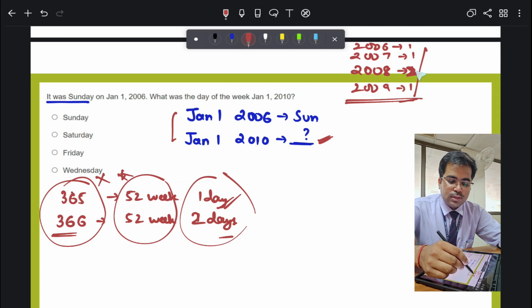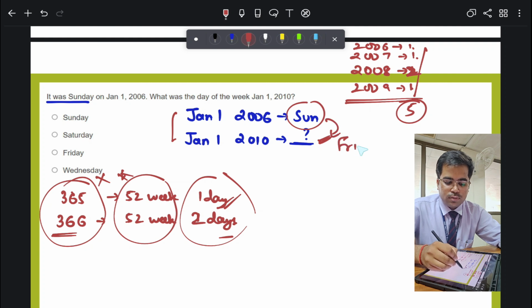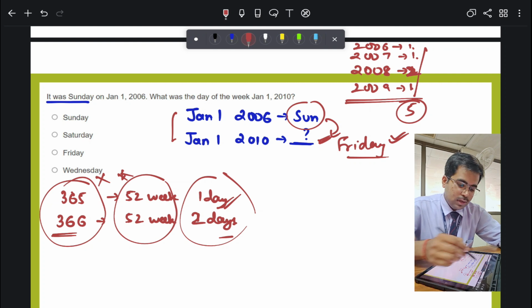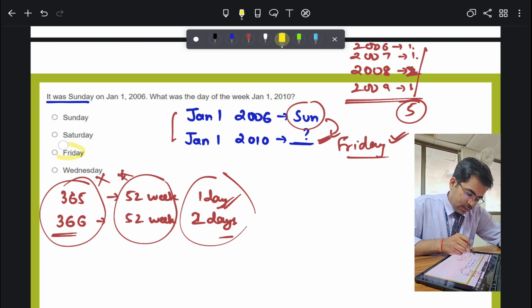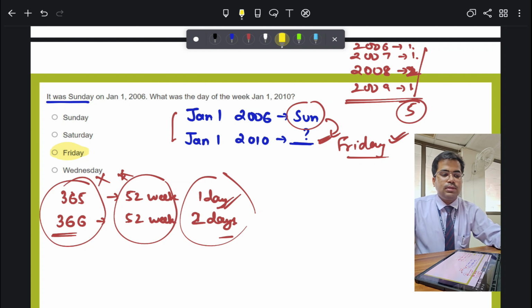If I calculate this, it is 2 plus 1, 1 plus 1, this is 5. So after 5 days the day will be Friday, and this is the answer. Friday will be the answer. I'll just highlight it. Friday is there in the options. Okay, Friday is the answer. Is this thing clear to all of you? Okay. If you're not able to understand, just look back to this part again.